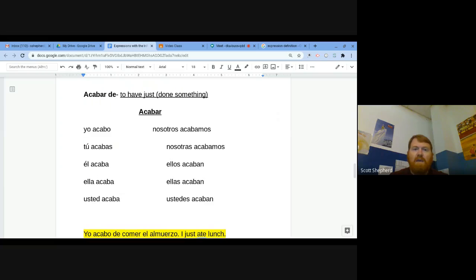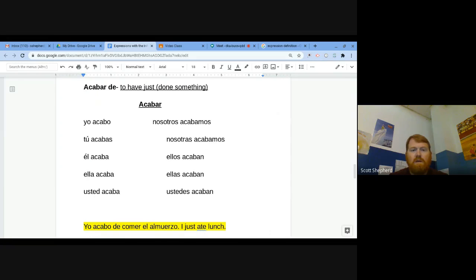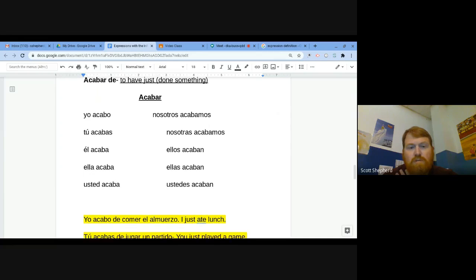With de, it makes an expression. For example, yo acabo de comer el almuerzo. I have just eaten lunch. Yo acabo de means I have just. And comer is the infinitive, to eat. This is a way to express the past tense.